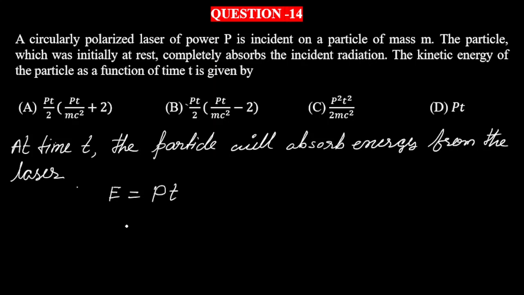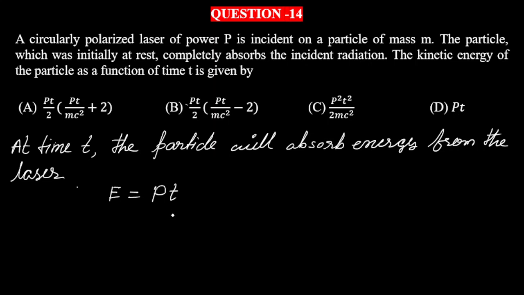Because of this time dependence, we can solve this problem in the classical limit as well as the relativistic limit. When T is very small, particle velocity will be small, so we can solve this problem in the classical limit. On the other hand, when T is very large, particle velocity will be very high, so we use the relativistic limit.